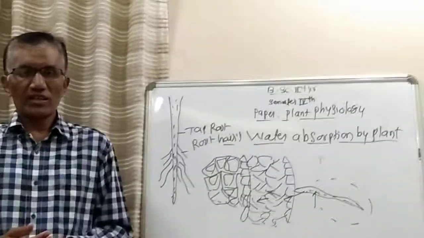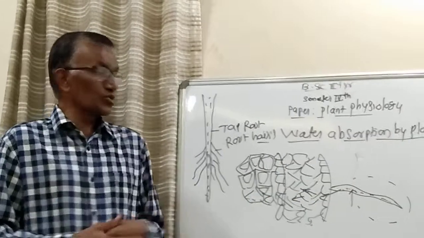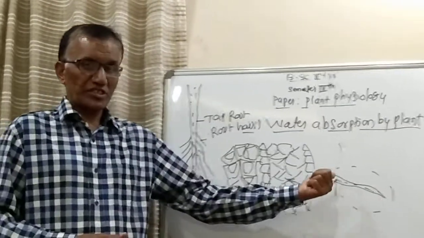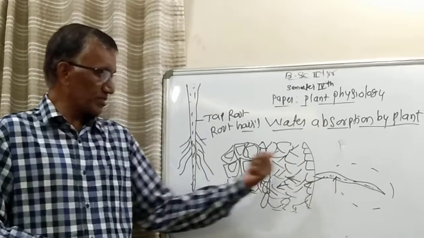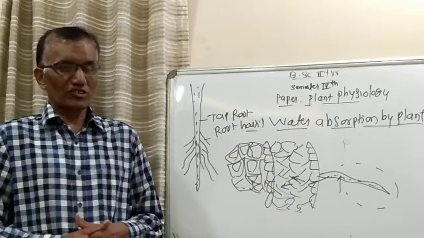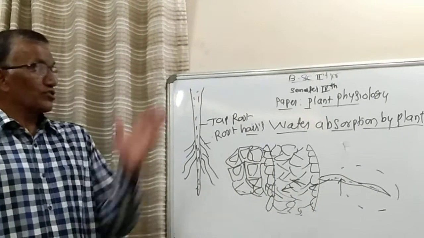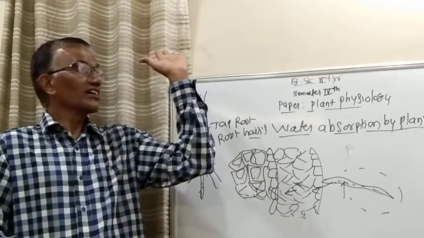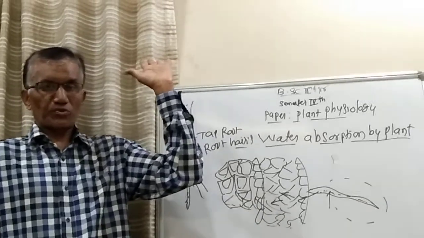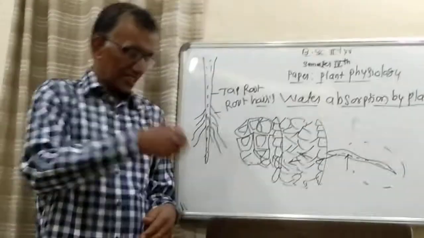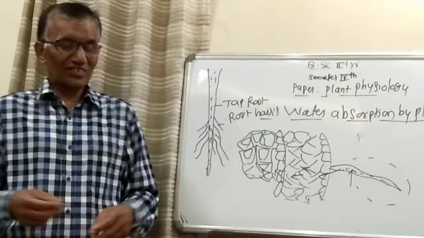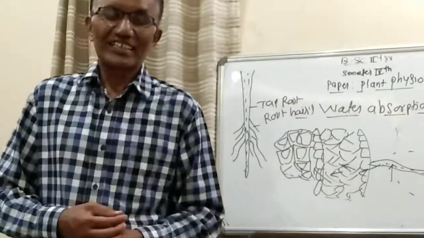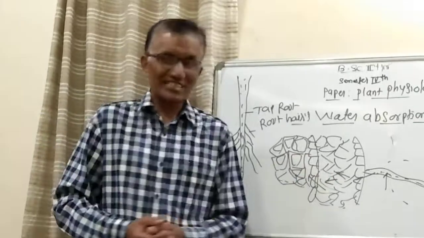Passive means here there is no role of osmotic pressure or turgor pressure of root hairs, epidermal cells, cortex cells, and xylem cells or endodermal cells. As you know, in plants, due to the transpiration process, a transpiration pull is developed from the top of the leaves to the root hair cells, and that creates tension in the cells of the plants.